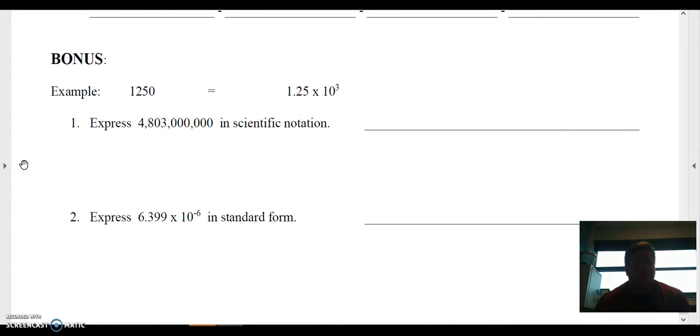Then number 2 says express 6.399 times 10 to the negative 6th power in standard form. So you're going to take it out of this form and put it in regular number form. Again, just a bonus. So if you're not sure, you can either guess or you don't have to do it.